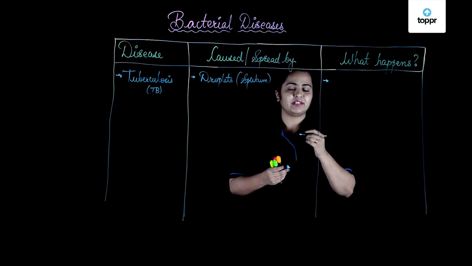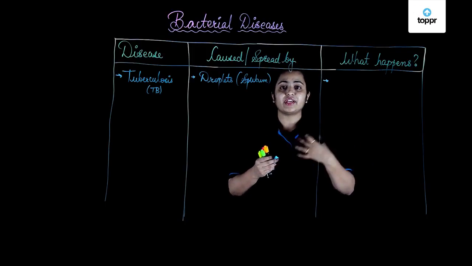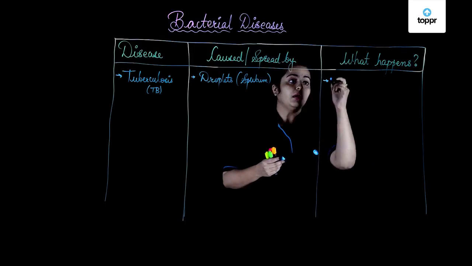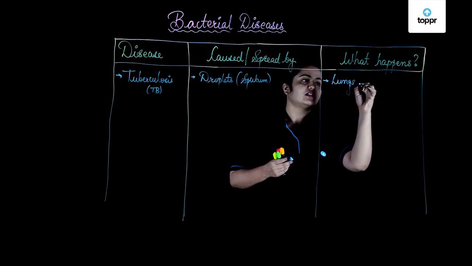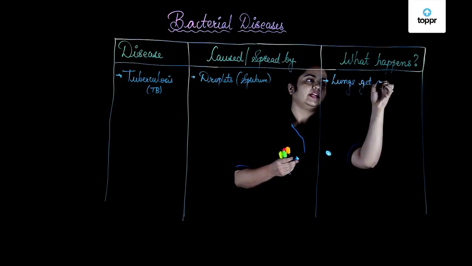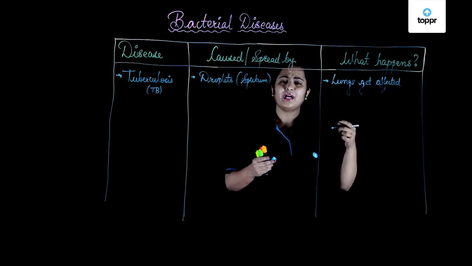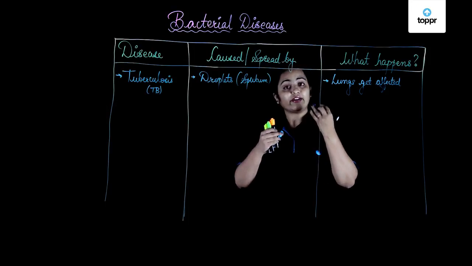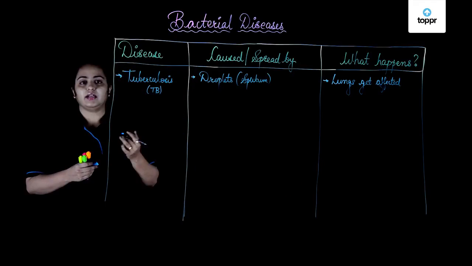And what happens is, you get symptoms like excessive coughing for more than 3 weeks, blood in the sputum and so on. But here the target organ is usually the lungs. Yes, lungs get affected, and it's not only lungs all the time, other organs like bones can also have infection of TB, but usually TB occurs in the lungs.